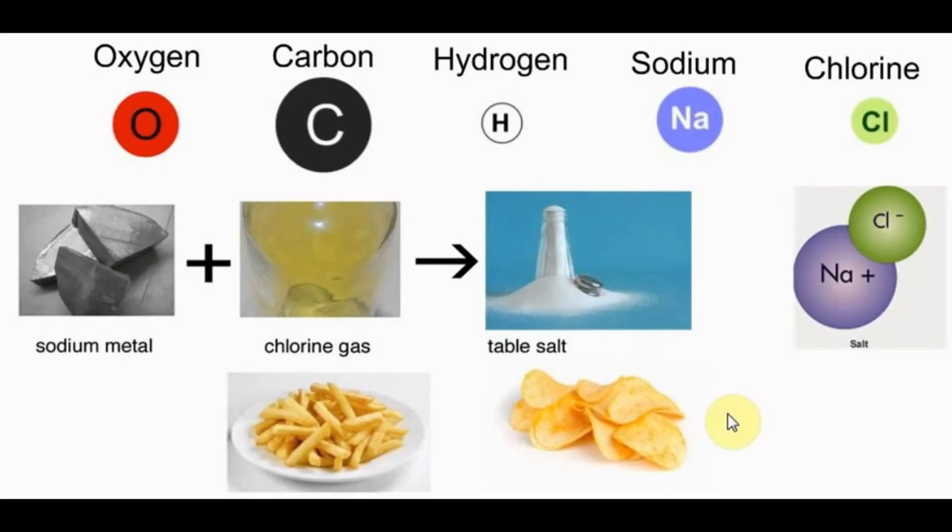Here we can see some diagrams of elements, compounds and mixtures. Oxygen, carbon, hydrogen, sodium, chlorine, they are elements. Similarly, sodium metal and chlorine gas, when they are combined, they form salt, table salt, that is a compound. And similarly, potato chips are a mixture because they are formed from different substances in different ratios. So they are impure substances. But elements and compounds are pure substances because they are formed in fixed ratio or fixed proportion.